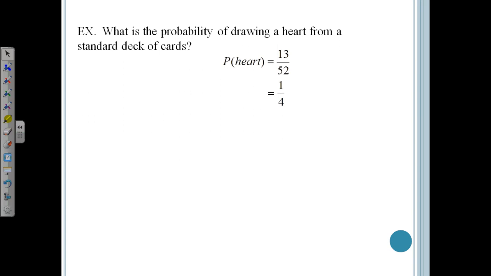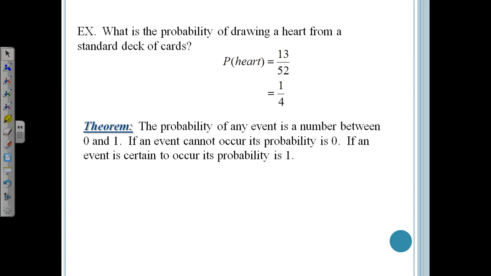And some people like to put it as a percentage, and you can. That's totally fine. So that would be a 25% chance. Okay, so here's an interesting fact. The probability of any event is going to be a number between 0 and 1. So if an event cannot occur at all, there's no way that it can happen, that probability is going to be a 0. And if the event is certain to occur, no doubt about it, it will occur, then the probability is 1. And if you like to use percentages, then it's between a 0% and a 100% chance. Okay, so that's interesting.